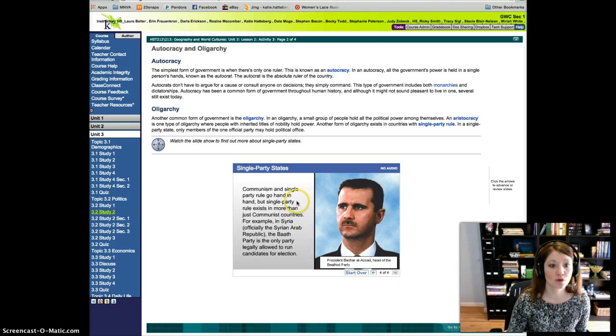Communism and single-party rule go hand in hand, but single-party rule exists in more than just communist countries. For example, in Syria, officially the Syrian Arab Republic, the Ba'ath Party is the only party legally allowed to run candidates for election.